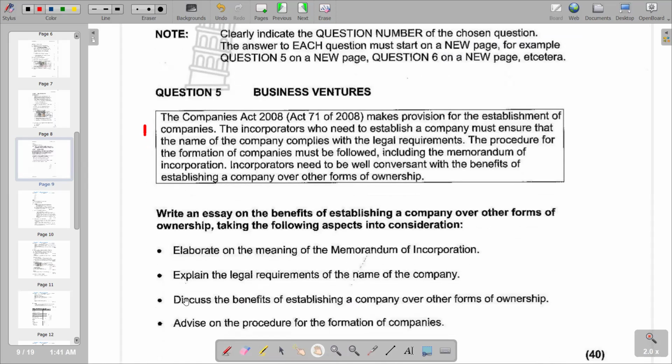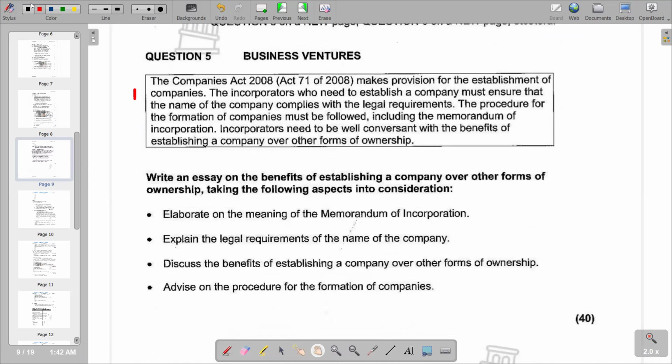And on the third one, discuss the benefits of establishing a company over other forms of ownership. And then lastly, advise on the procedure of the formation of companies. We see that our question has got a total of 40 marks. So we have 40 marks as indicated here. So obviously, this is an essay question. You have to start with your introduction, and then you go to the main part, and then lastly, you're supposed to end with your conclusion.